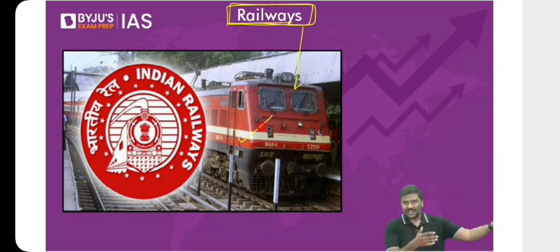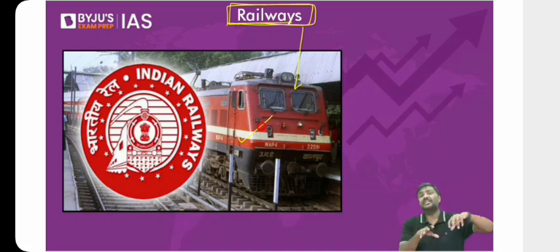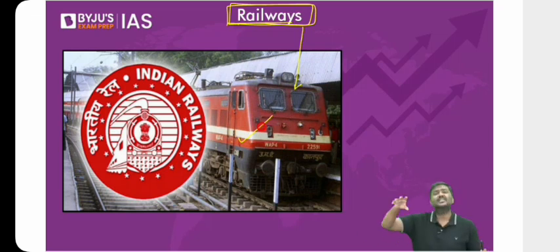Because when you study history, you will realize that the British government, even before independence, had developed a huge length of railway network in India. And they were using the railway network itself as a mode of transportation for raw materials, the movement of goods, as well as for the movement of people. So railways has a very, very long history in India and has been one of the very important modes of transportation.